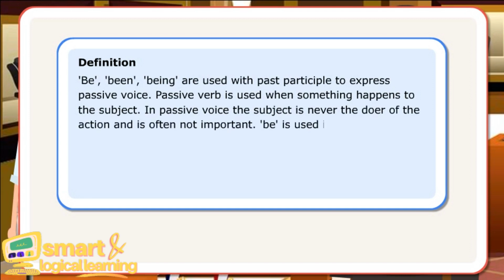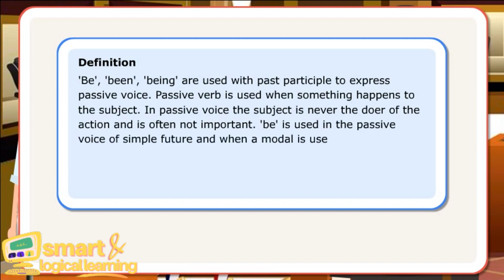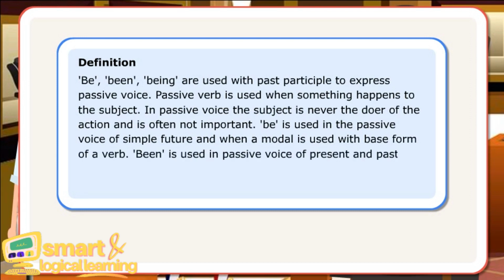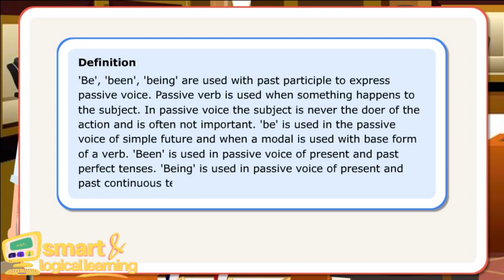Be is used in the passive voice of simple future and when a modal is used with base form of a verb. Been is used in passive voice of present and past perfect tenses. Being is used in passive voice of present and past continuous tense. Let us look at a few sentences.